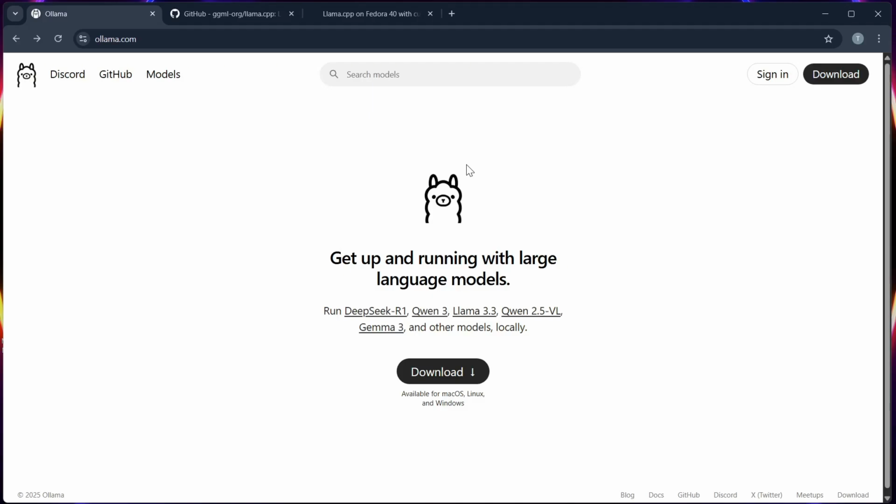Hello guys, in this video I will compare Ollama and Llama.cpp, two powerful tools for running LLMs locally on your machine, and I will help you to figure out which one fits your need. So let's compare both of them.